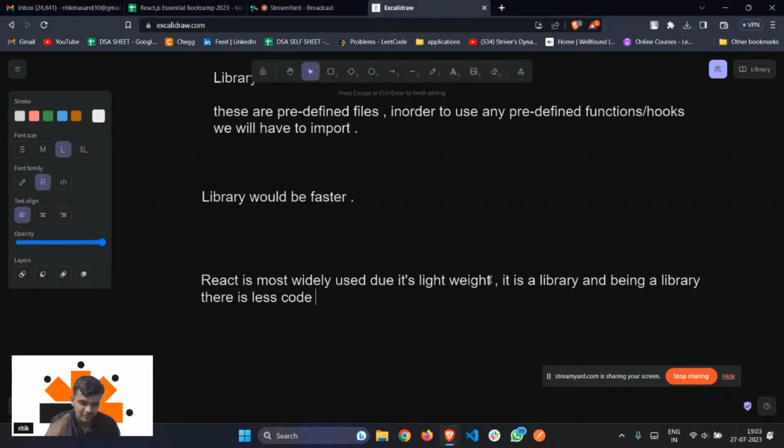I told you, right? It will be for 1 hour till 7:30. Okay. So is it clear, the difference between a library and a framework, and is React a framework or is React a library? Is it clear? Yes or no in the chat box quickly. In the meanwhile, let's just move ahead.